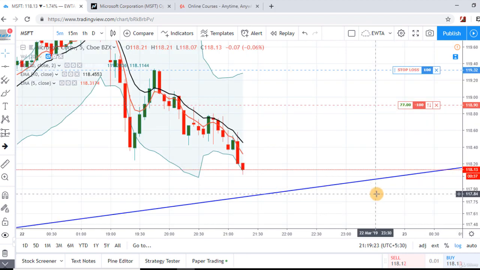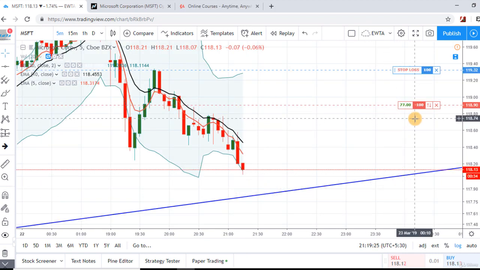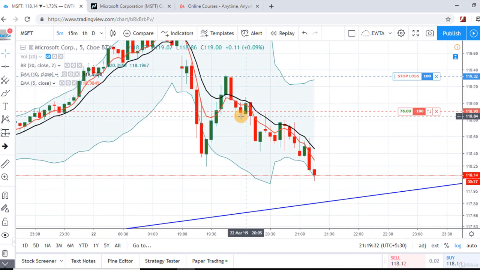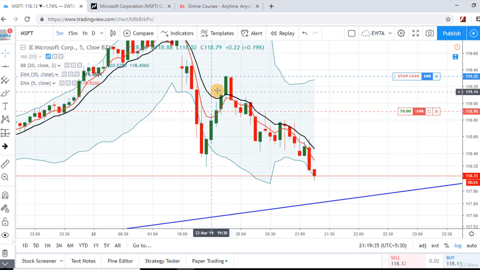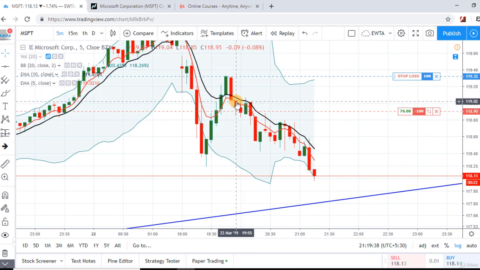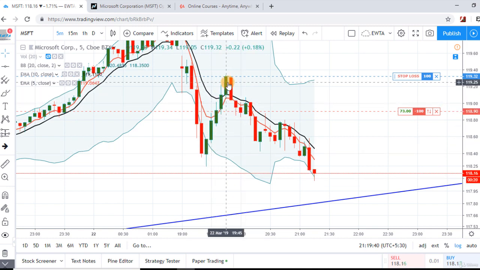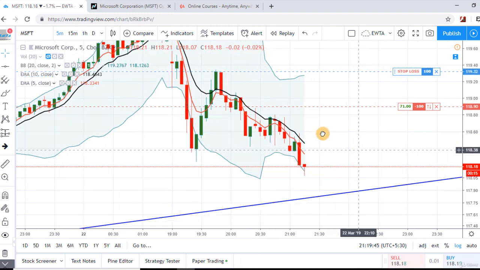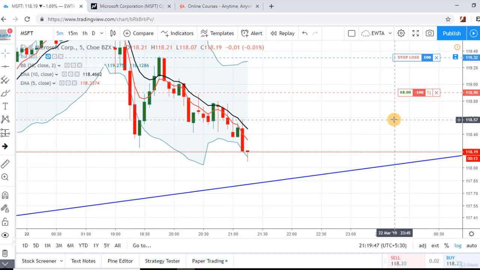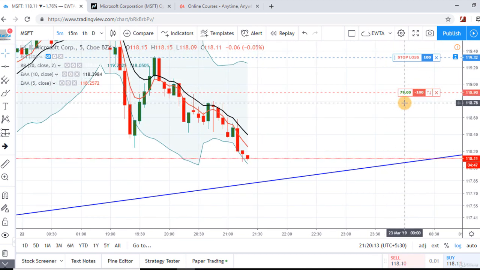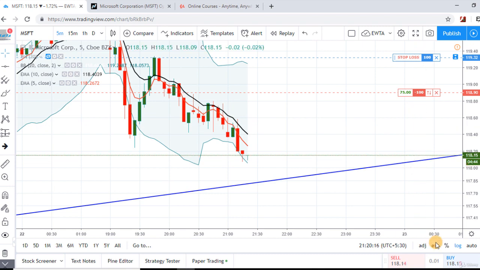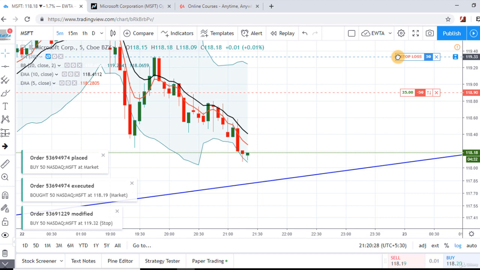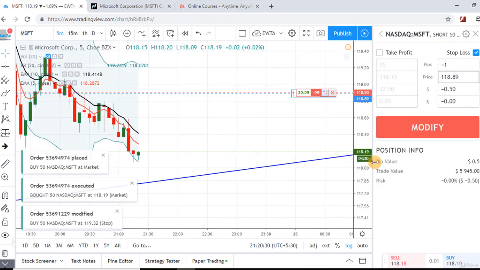Okay, now in Microsoft Corporation, it is $77 profit, and this was my stop loss level. Here I entered at this candle when the moving average set was giving a sell signal. So it was a pullback rally. I placed my stop loss at the high of this up move, and now it is $71 profit, and now it is $80 profit. So I'm exiting from half of my position and moving the stop loss level to the break even point.